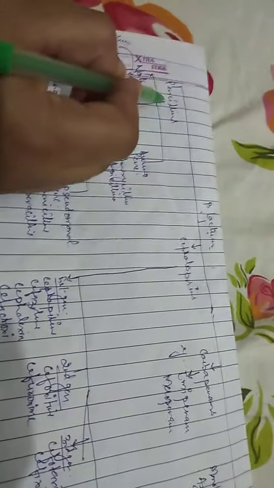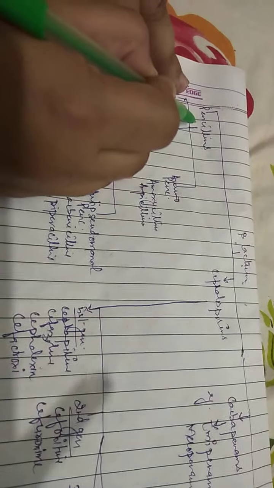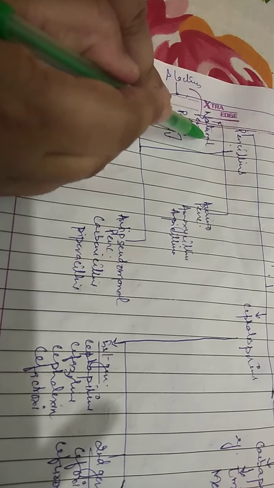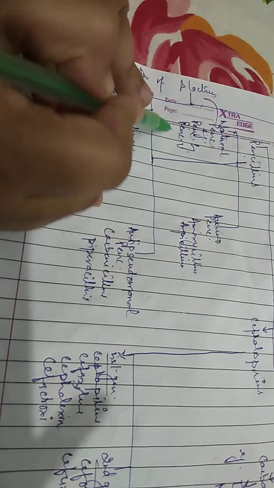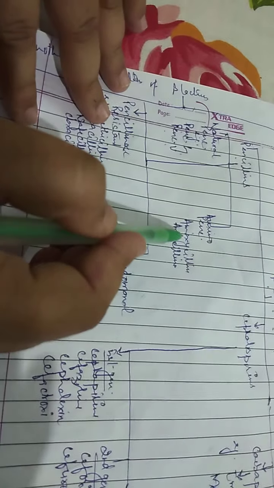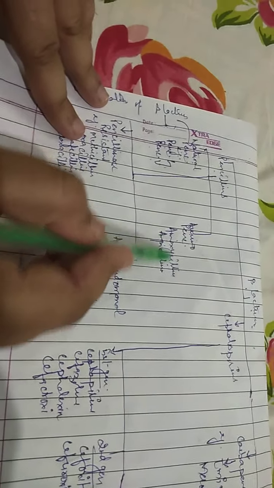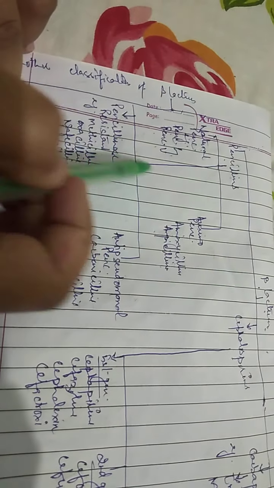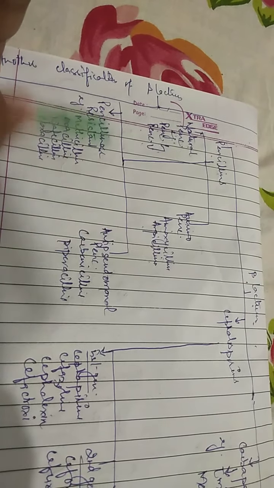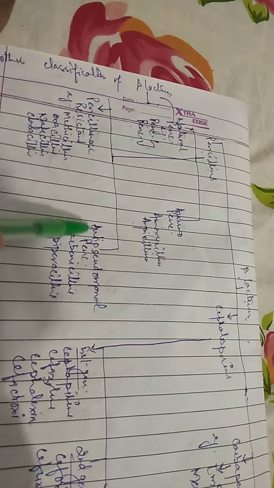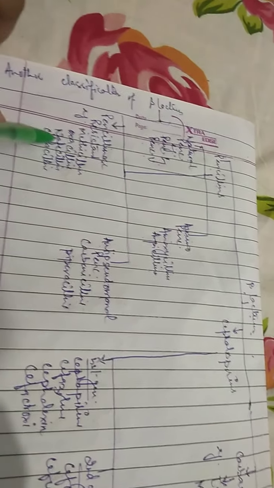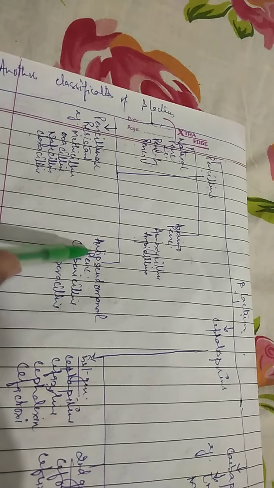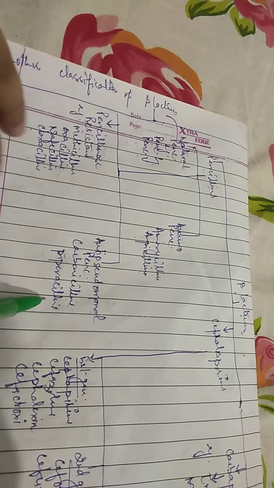Next, the beta-lactams can be classified according to this. First classification is the penicillin. Penicillin is further divided into the natural penicillin and the aminopenicillin. Example of the natural penicillin is penicillin G and penicillin V. Example of the aminopenicillin is the amoxicillin and the ampicillin. Penicillin can be classified into further two parts. First is the penicillinase resistant and the antipseudomonal penicillin. Example is the methicillin, oxacillin, nafcillin, cloxacillin, and example of the antipseudomonal are carbenicillin and piperacillin.